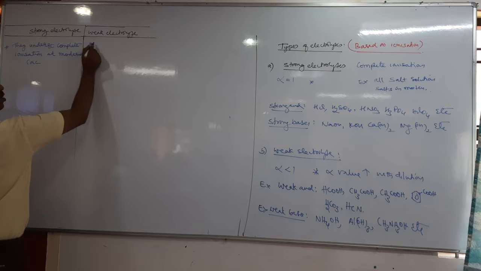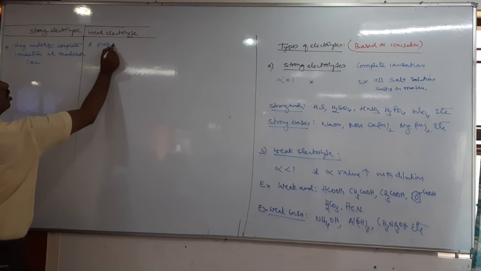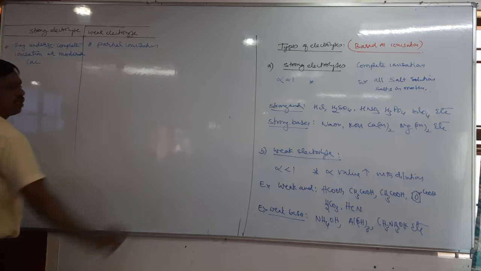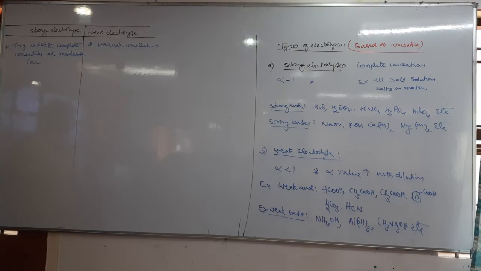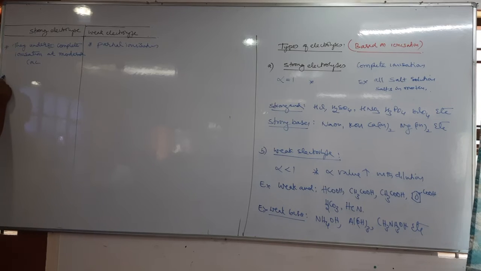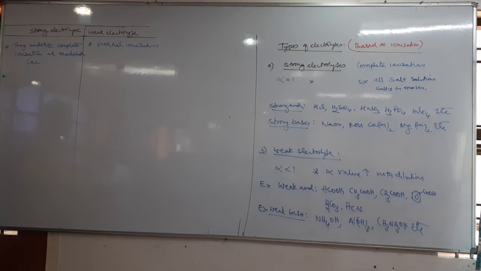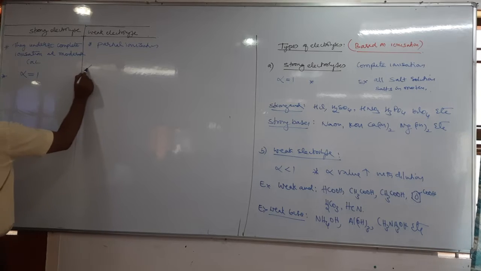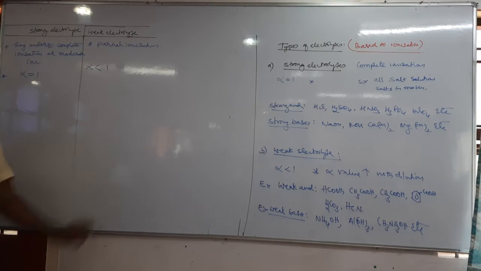Here, weak electrolytes undergo partial ionization at moderate concentration. Then what about alpha? The alpha of a strong electrolyte always equals 1, or is near to 1. Then what about weak electrolytes? Alpha is less than 1.